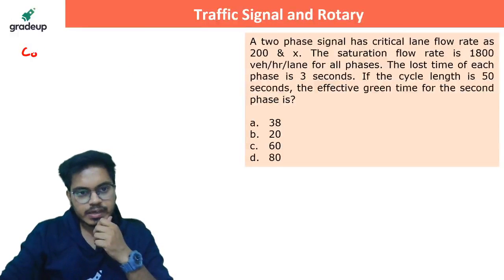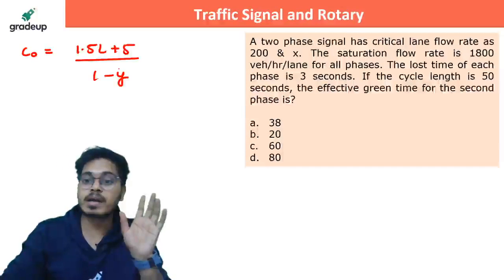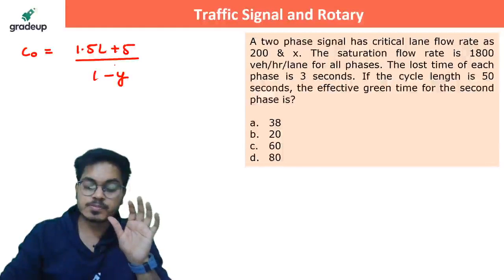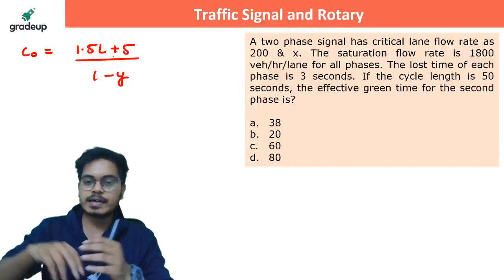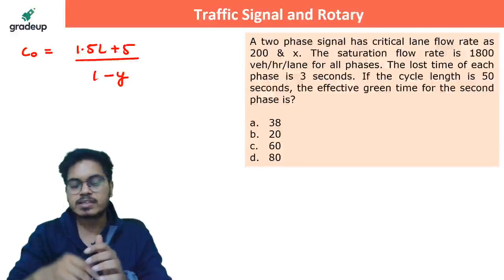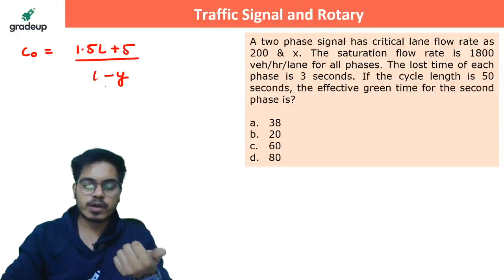You know, just now we have seen this C0 is what? 1.5 L plus 5 upon 1 minus Y. It is a very important formula, guys, because in your official syllabus, Webster method is mentioned specifically. It is not written as one of the methods, it is written as a syllabus. So that's why I'm focusing more on this. 1.5 L plus 5, 1 minus Y.